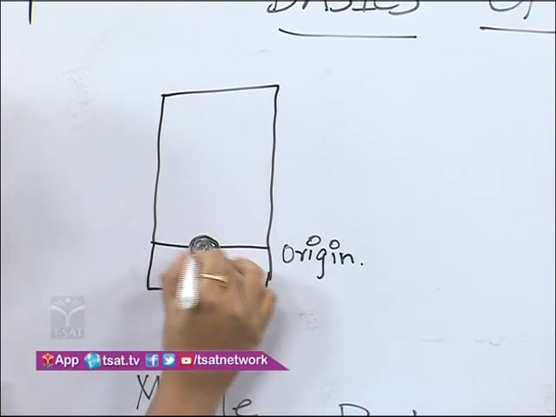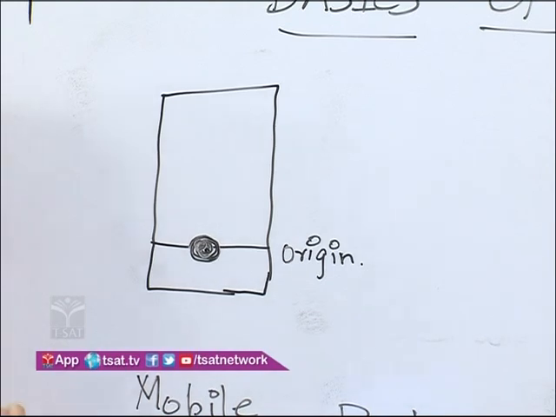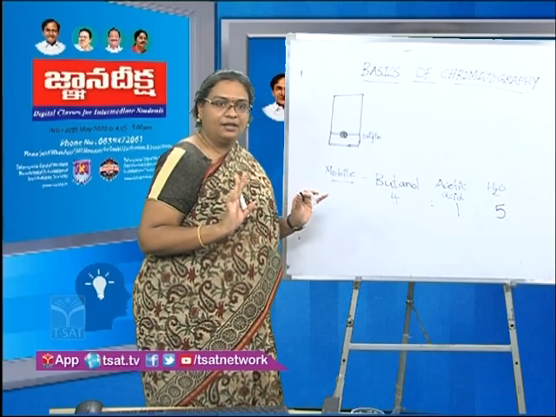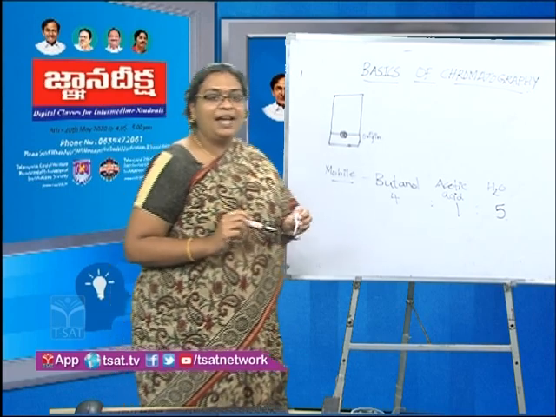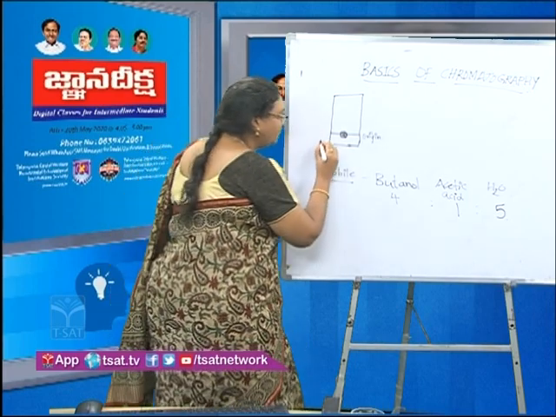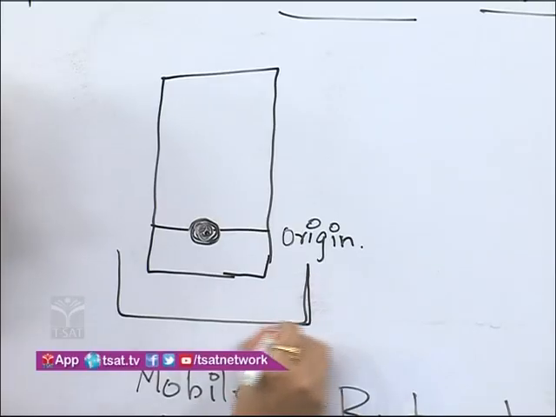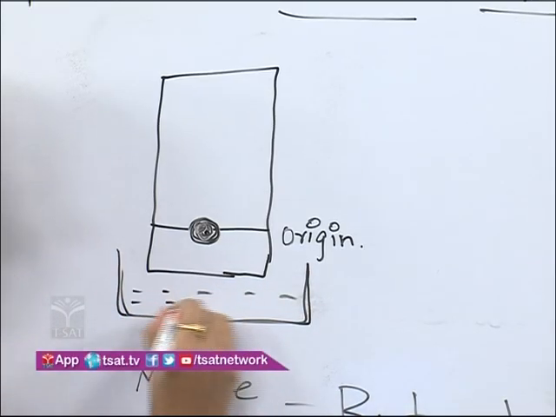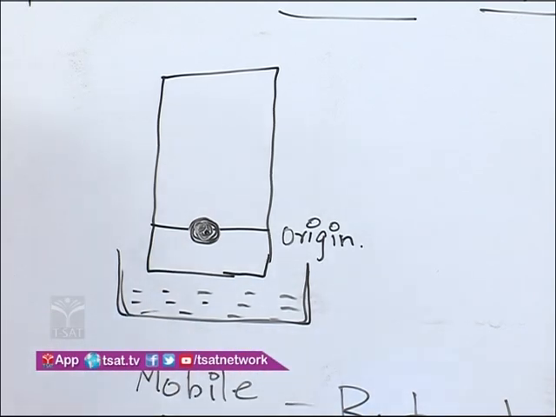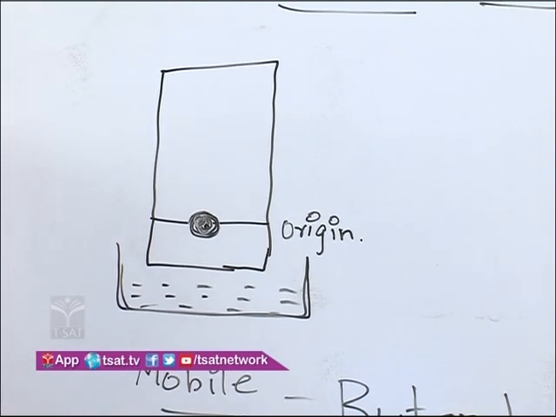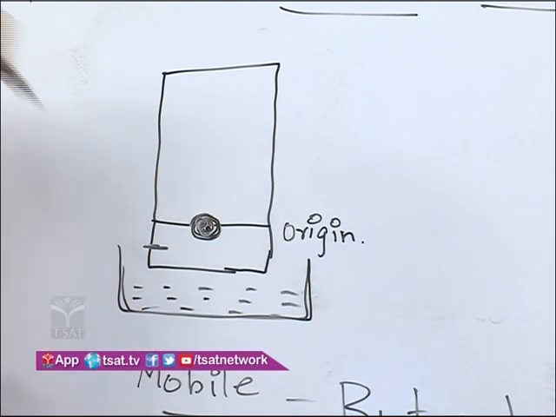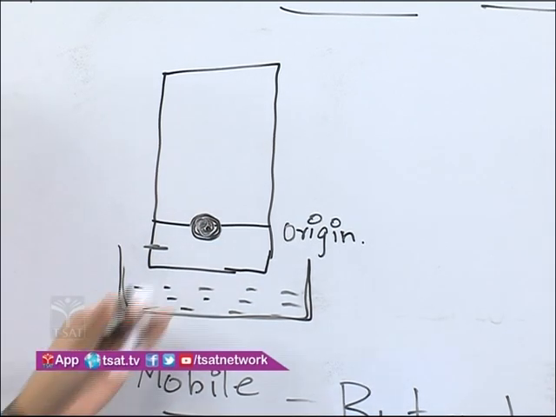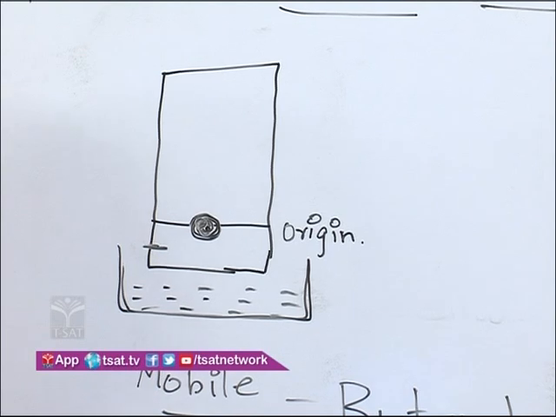So this is the filter paper strip, you have an origin point where you have spotted the sample, and because the stationary phase is there, what about the mobile phase? We have to procure the mobile phase now. The mobile phase will always be present in a solvent trough, some container which is holding the solvent. And what do you do now? You immerse this filter paper into the solvent, not completely, but till here. The spot should not directly get plunged into the solvent trough. It has to be just introduced.